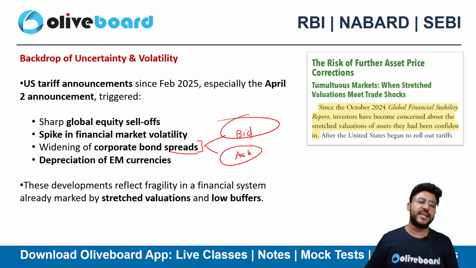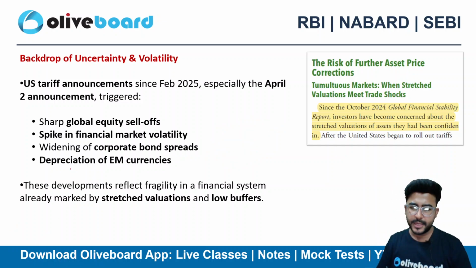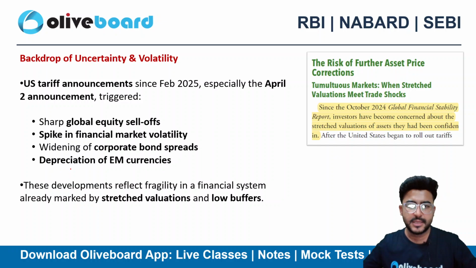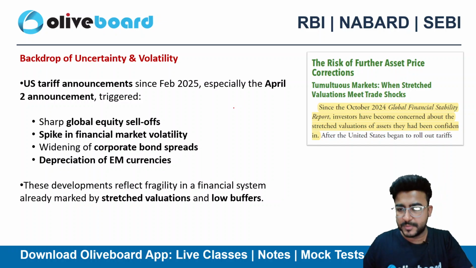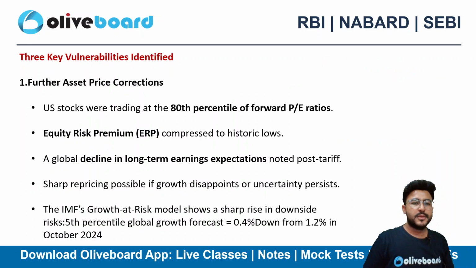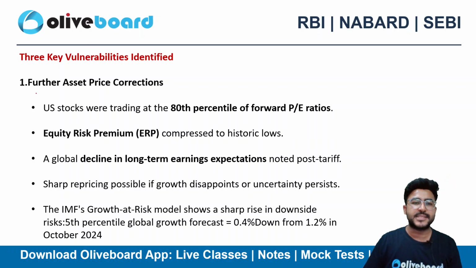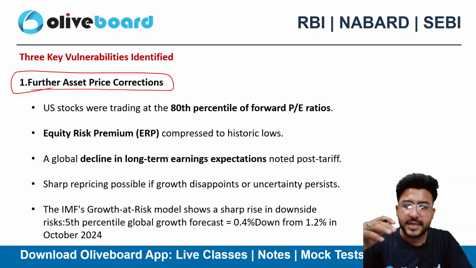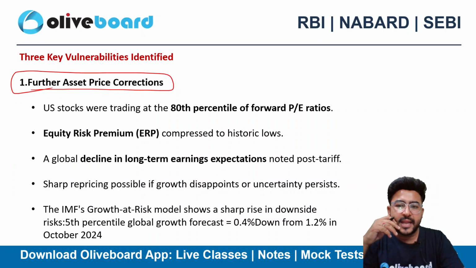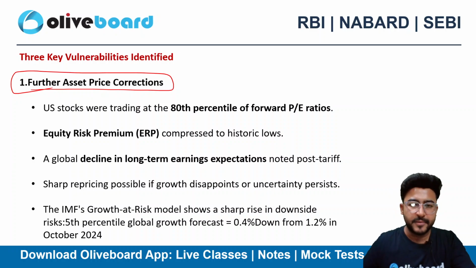Buyers at what price and sellers at what price? That's nothing but spread, right? Corporate bond spread. Depreciation of the EM currencies and a lot of things that we have witnessed because of these tariff announcements, right? So three key vulnerabilities have been identified. The first is further asset price correction. We saw that the asset valuations are already highly overvalued, and we can see the asset price correction here. So the first key vulnerability, right?